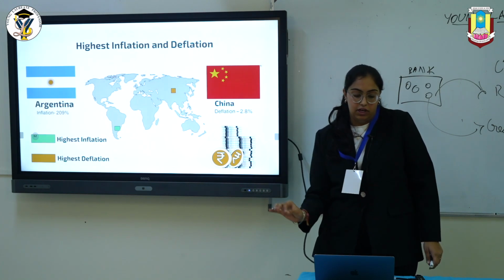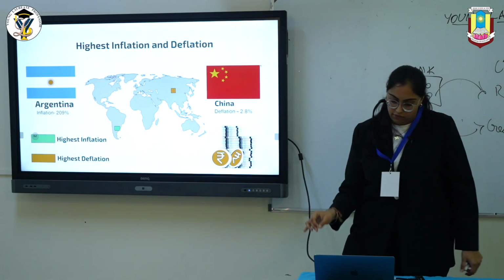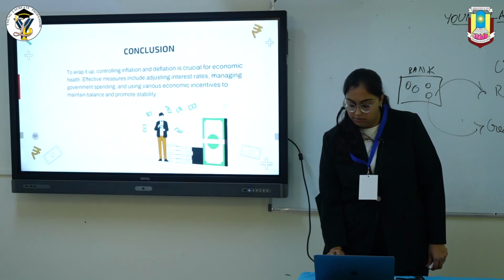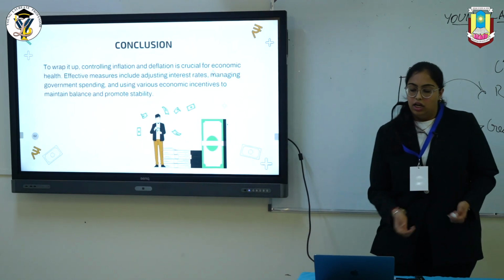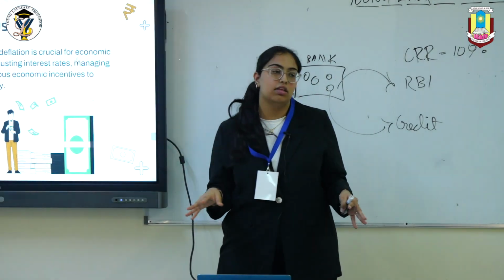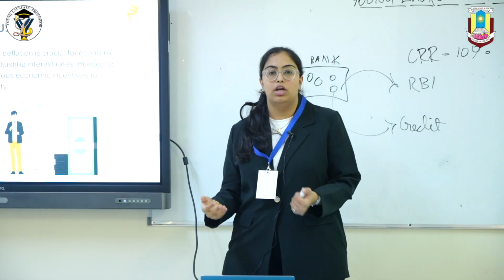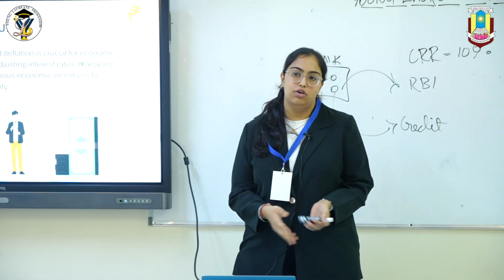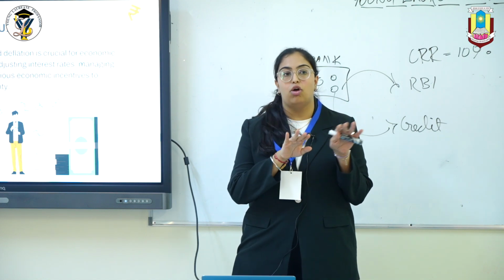As for the highest inflation and deflation that has occurred in the world, Argentina is the highest and China is the least. In conclusion, controlling inflation and deflation is very important for economic health. Effective measures like interest rates, reverse repo rate, etc. are used to control them so that the economy runs stable.